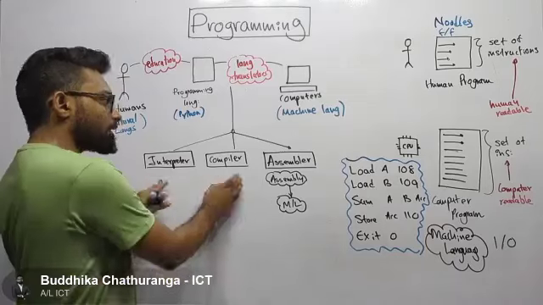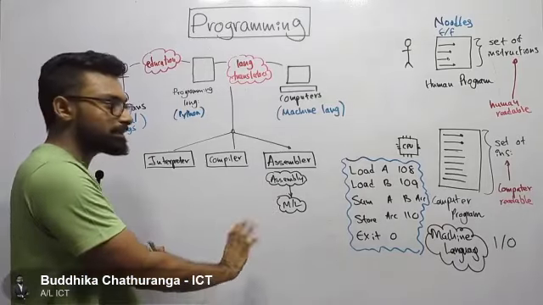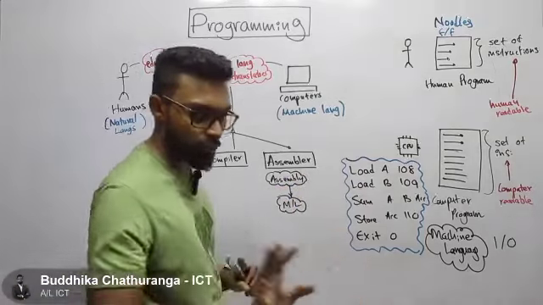Now, the compiler and the interpreter. You already know what the assembler does. It translates assembly code into machine language. You know that part now.